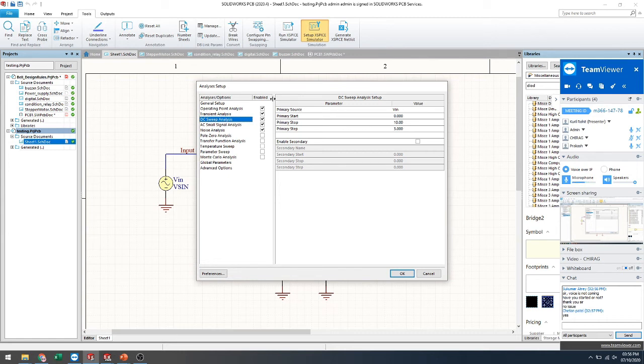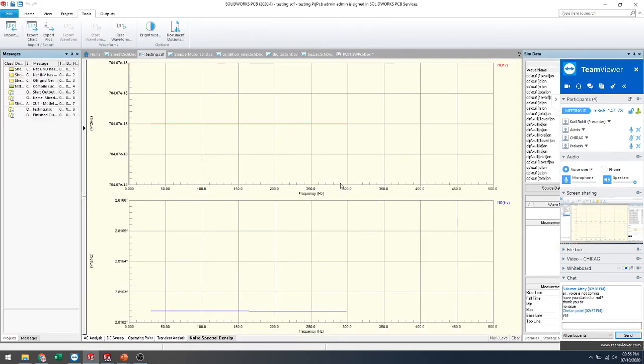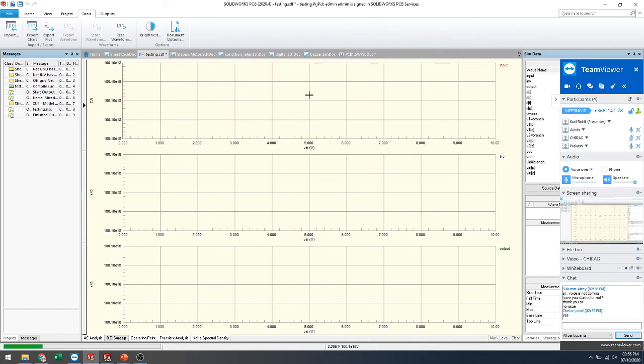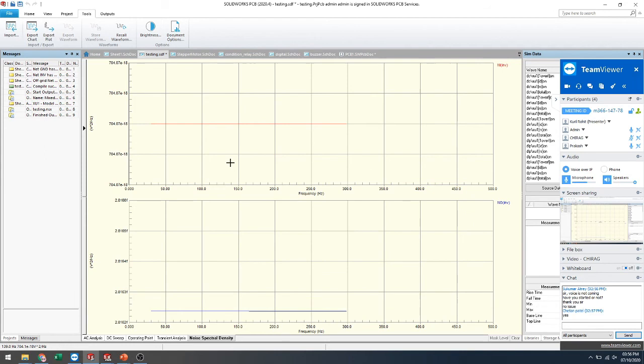So these types of little parameters you just select, and after the completing of parameters, you just run your simulation module, and according to your schematic design, it will show all the graphical forms here.